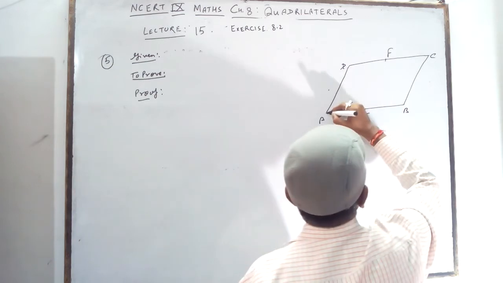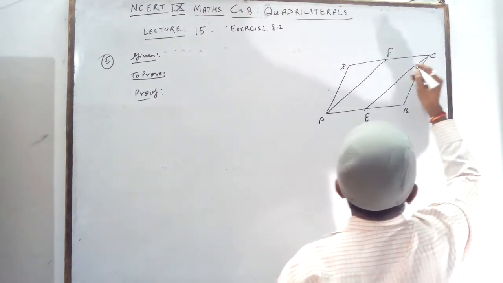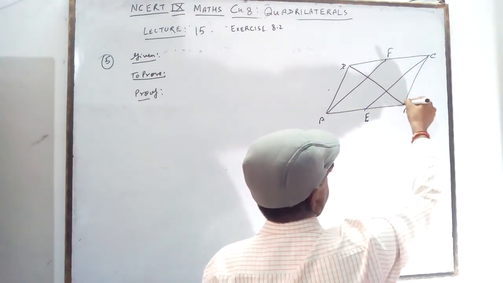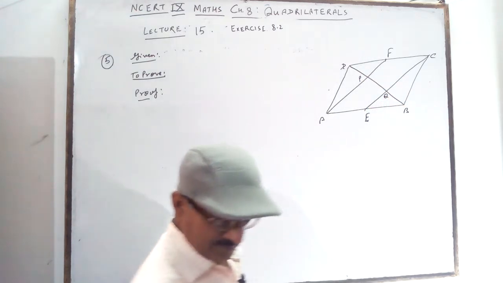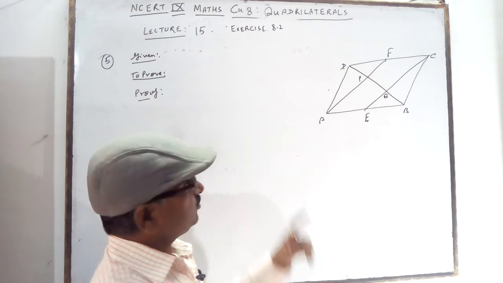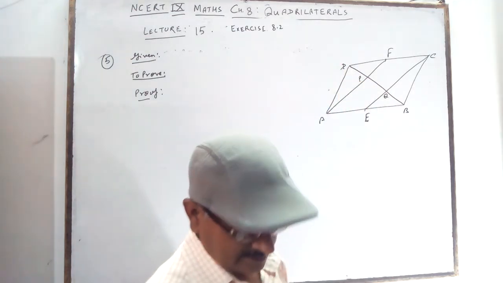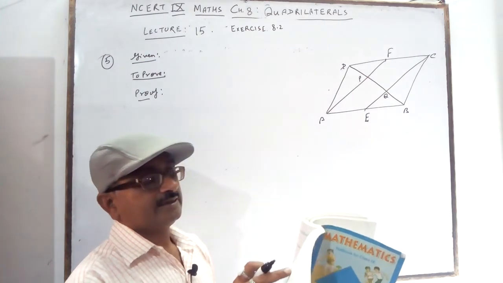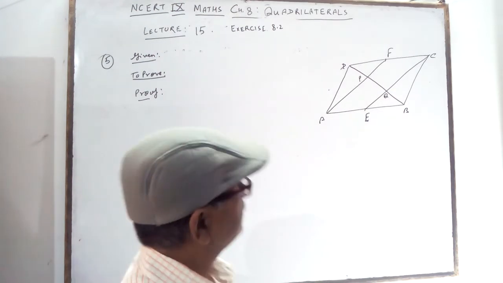AF and CE intersect BD at P and Q. You want to prove AF and CE trisect BD. What you want to prove? AF and CE trisect the diagonal BD.